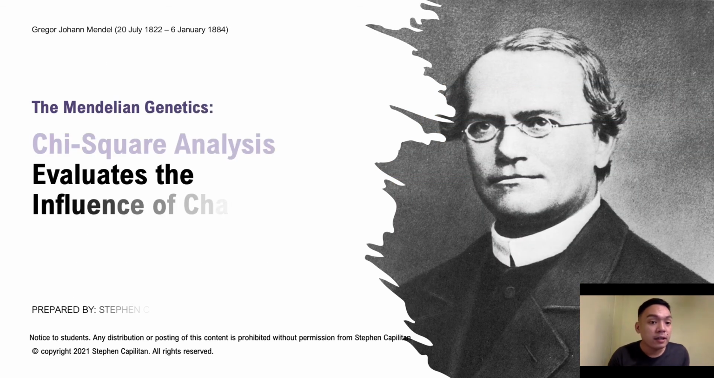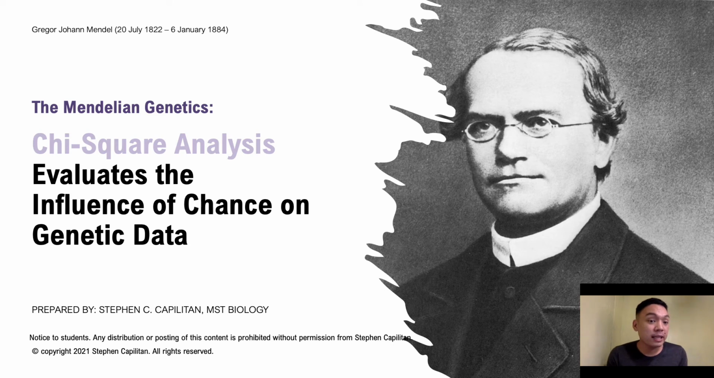We have your chi-square analysis, which is evaluating the influence of chance on genetic data. Mendel's 3:1 monohybrid ratio and 9:3:3:1 dihybrid ratios are hypothetical predictions. These are based on the following assumptions. Number 1, each allele is either dominant or recessive. Number 2, segregation is unimpeded. Number 3, independent assortment is occurring. And lastly, fertilization is random.